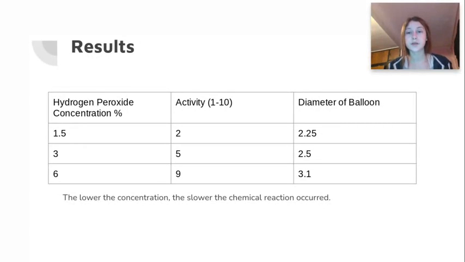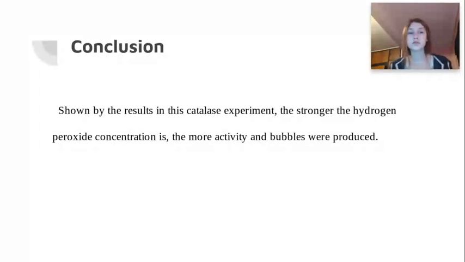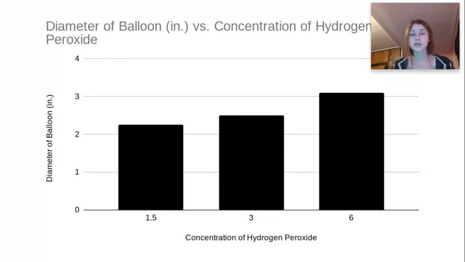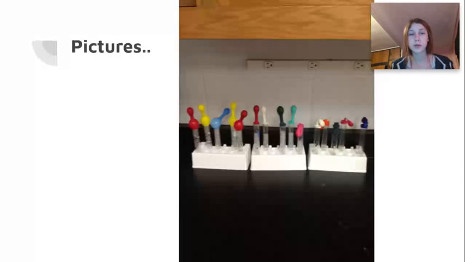These are my results, and this is just an average. As you can tell, I didn't put all the results in, but this is the basic idea. Basically, the lower the hydrogen peroxide concentration, the lower the activity, and the smaller the balloon diameter. So, conclusion: shown by the results in this catalase experiment, the stronger the hydrogen peroxide concentration is, the more activity and bubbles produced. This is another graph showing the results, and these are my pictures.